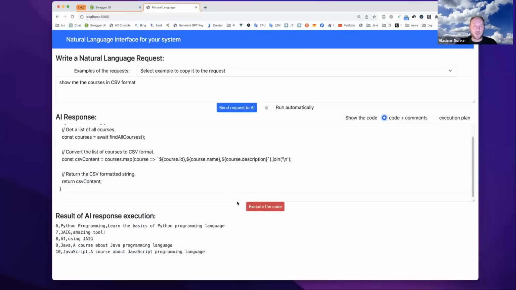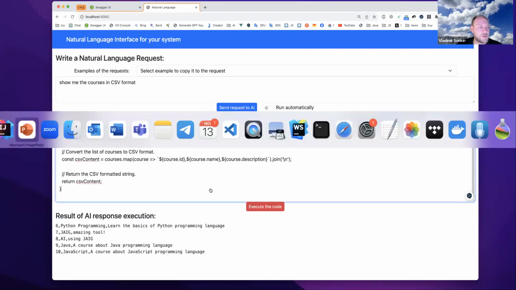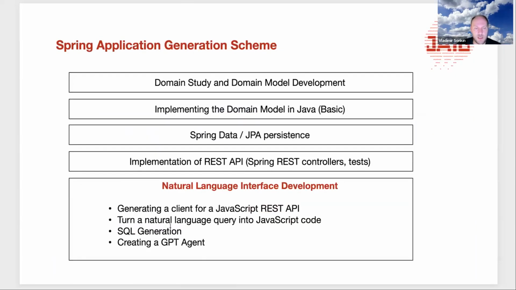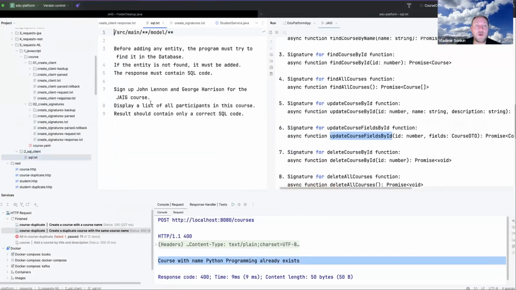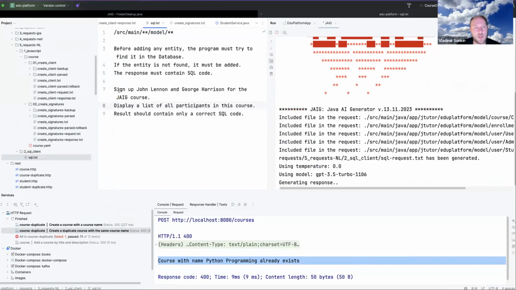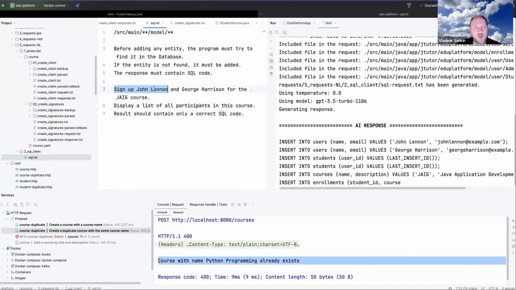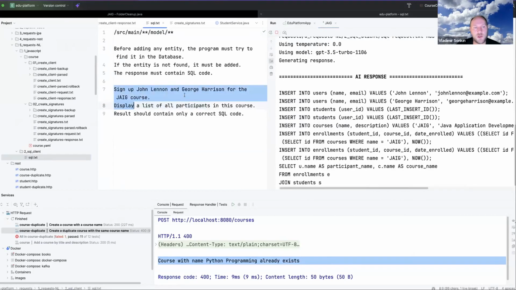And here we're able to easily execute it and provide the natural language interface for our system. Okay, this is really good. And one another thing, we're able to generate also SQL code. For example, here we are asking, sign up John Lennon and George Harrison for the JAIG course.